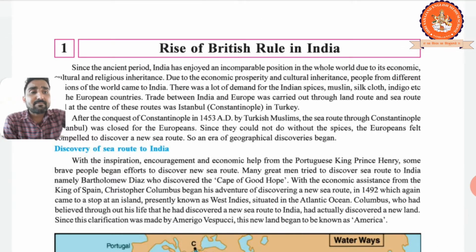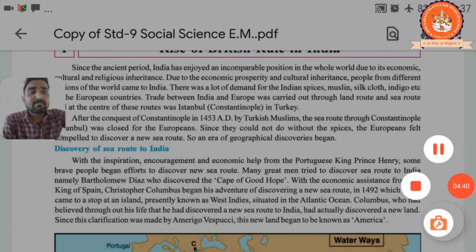And there was a lot of demand for the Indian spices, muslin, silk, cloth, indigo, etc. in the European countries. These are the things, our cultural heritage, our economics, our religious heritage, right? Due to the muslin, silk and silk cloth, indigo, etc., the European countries had to come to India. They were trading between these.